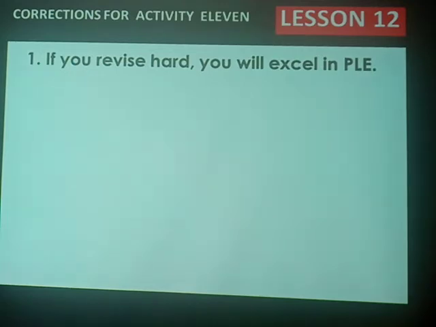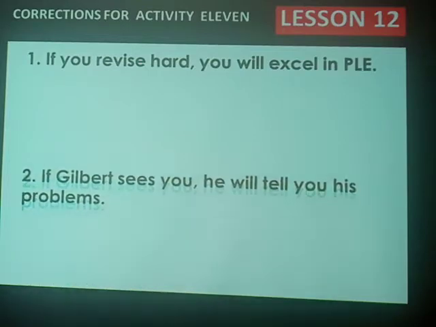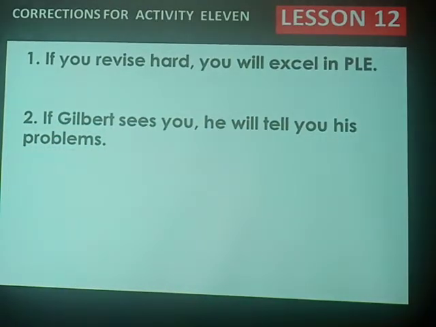We come to number two. You are given two phrases which you are required to join beginning with if. The first phrase is, Gilbert is seeing you. He is telling you his problems. When you begin with if, you will have the answer as, if Gilbert sees you, he will tell you his problems.